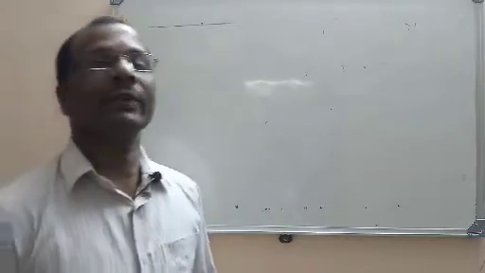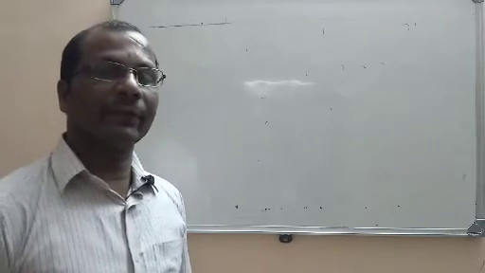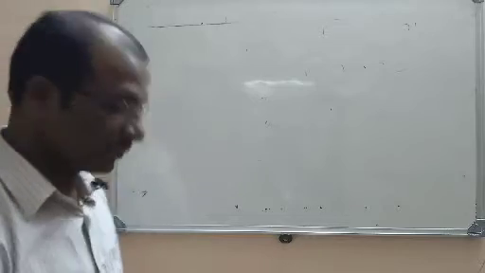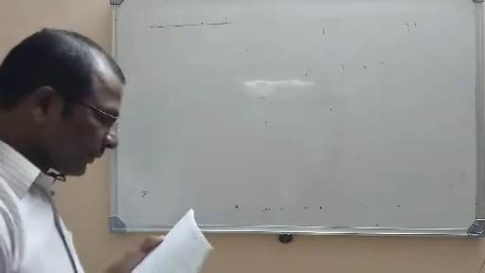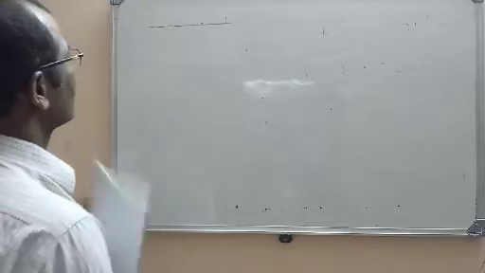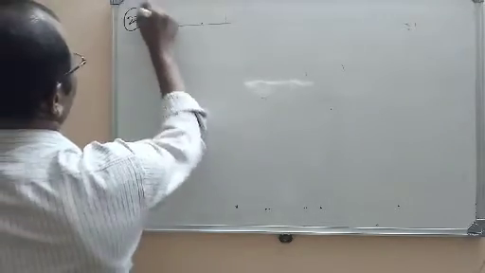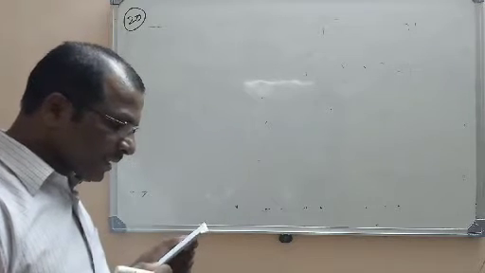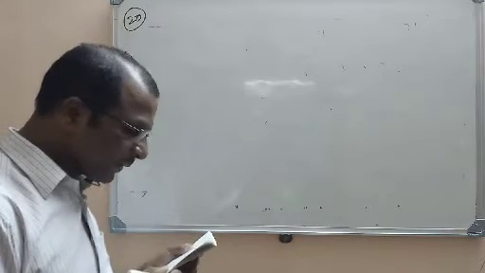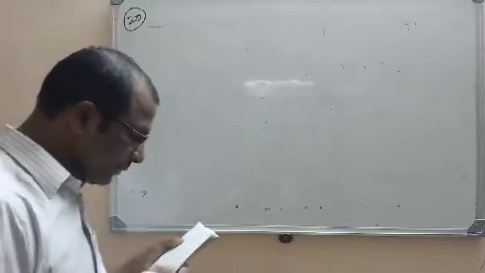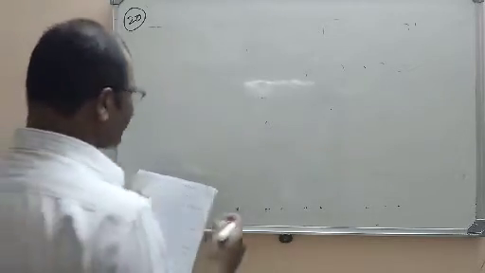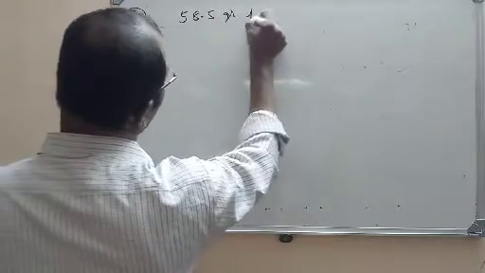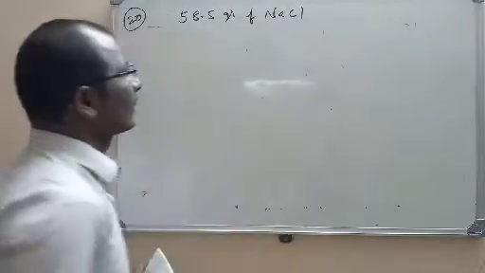Now let us discuss some of the NEET questions from our NEET material. So let us go to the NEET section. I will start from the 20th question from our NEET material. I will read the question. The number of unit cells in 58.5 grams of NaCl is nearly. So what is the number of unit cells in 58.5 grams of NaCl?